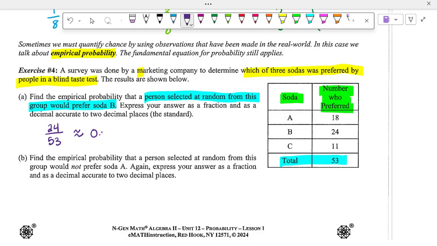Do 24 divided by 53, round to 2 decimal places, so to the nearest hundredth. 0.45. Now, why did they say that 2 decimal places is the standard? We can change it to a whole number percentage. So just for funsies, if I change this to a percentage, what would it be? 45%. So there's about a 45% chance that people will prefer soda B.